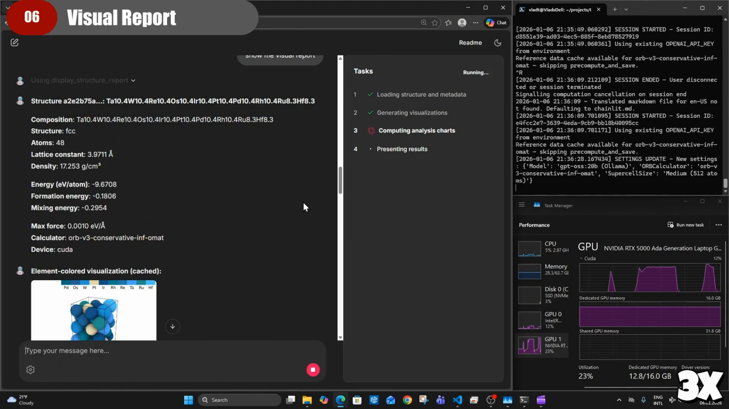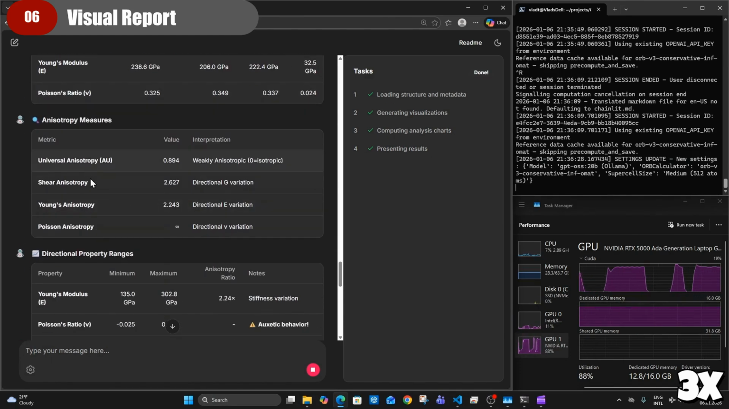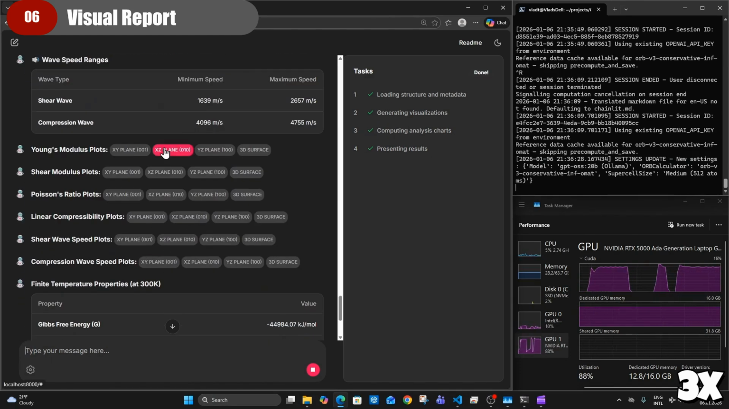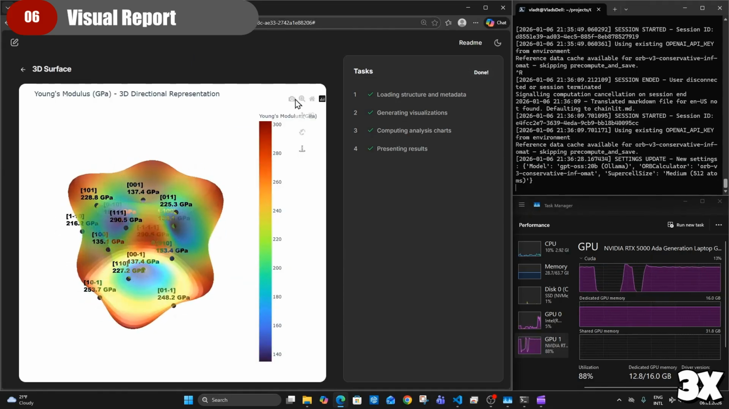When calculations finish, the agent compiles everything into a single, structured summary in the chat. It begins with details of the generated structure, then moves to mechanical results, with a heat map of the elastic tensor and tables of computed properties.